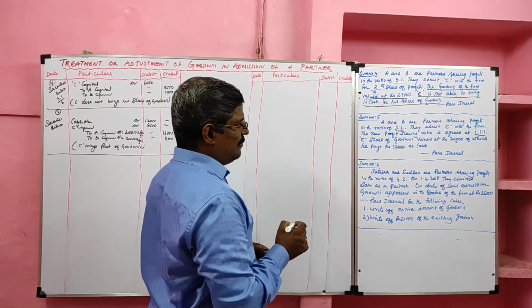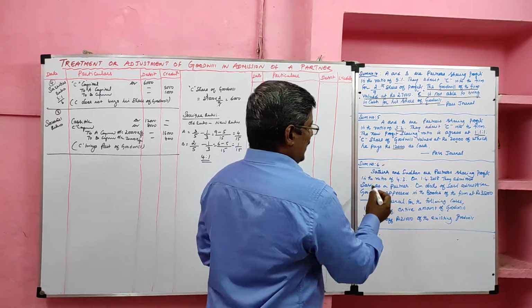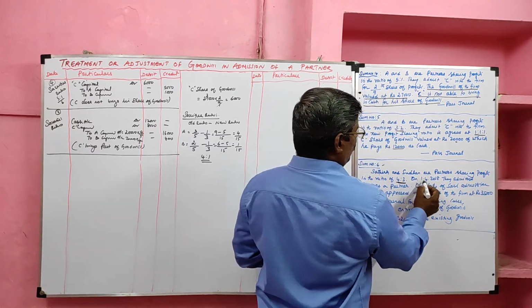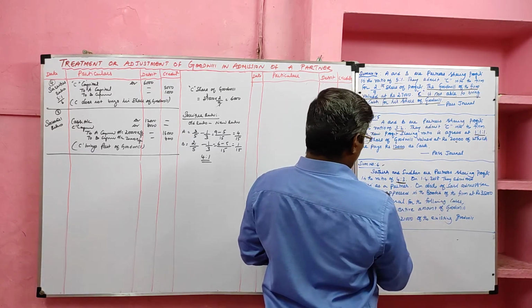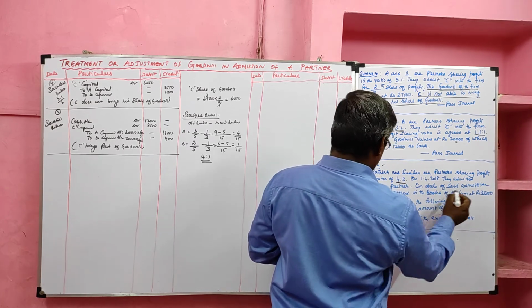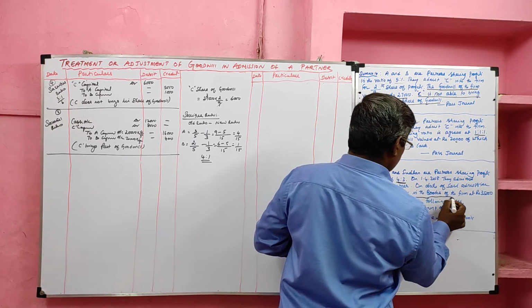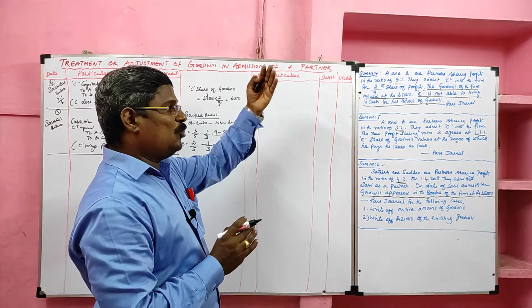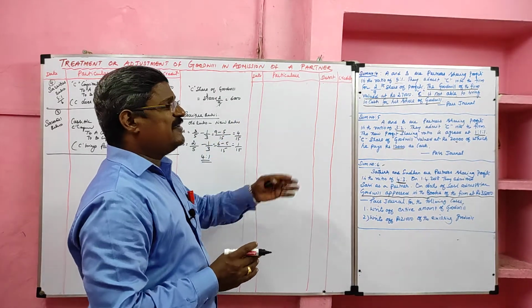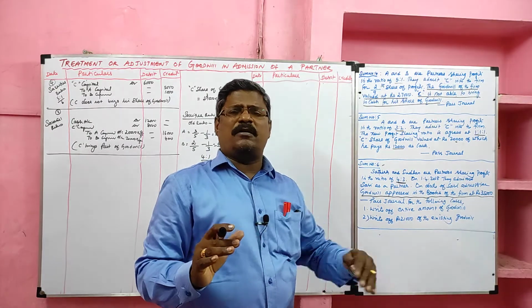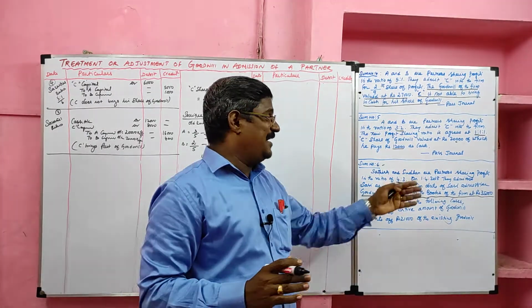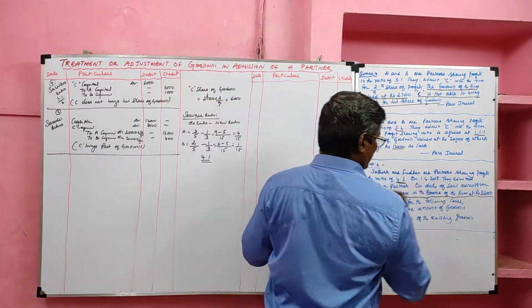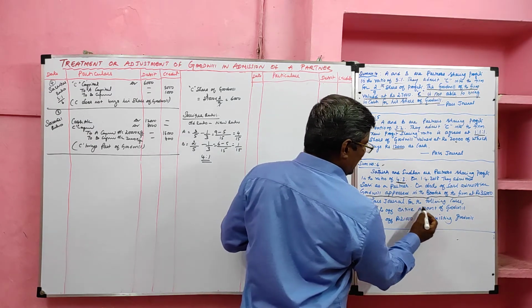Students, let me see the last problem and last case. Here Satish and Sudan are partners sharing profits in the ratio of 4:3. On 1st April 2018, they admitted Sasi as a partner. On the date of Sasi's admission, goodwill appears in the books. Here the goodwill is owned by the old partners, namely Satish and Sudan. Previously we solved 5 problems, and in all 5 the goodwill related to the new partner. Here the goodwill is owned by the old partner. The existing balance sheet showed goodwill of rupees 35,000. Pass journal entries for the following cases.